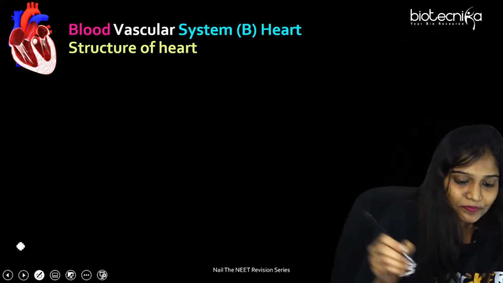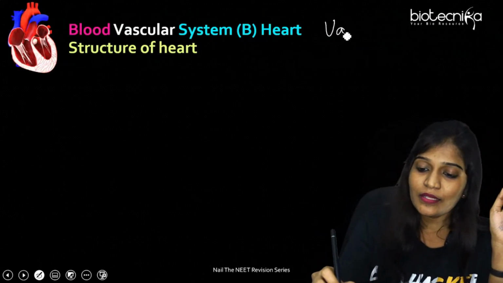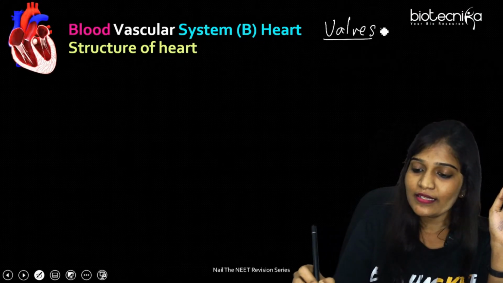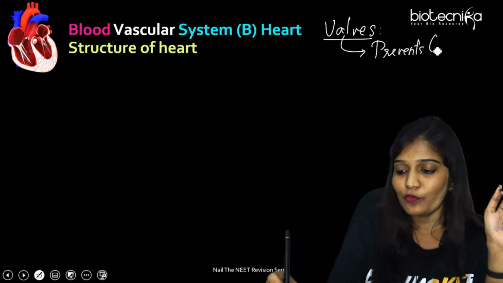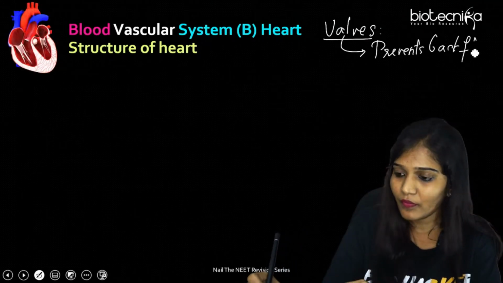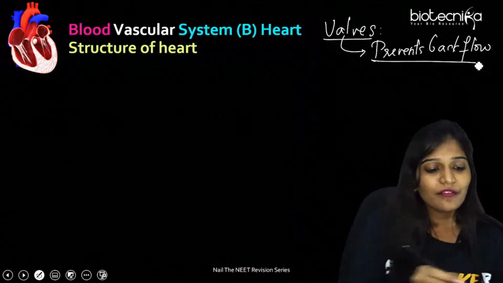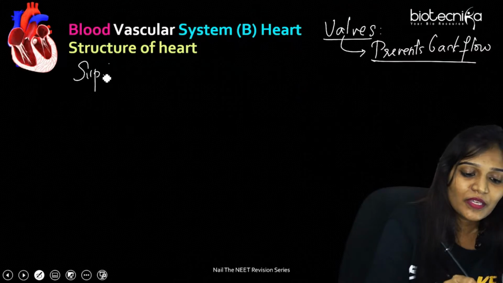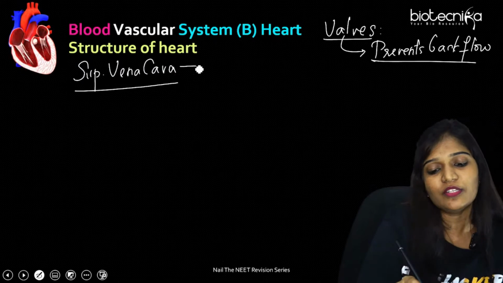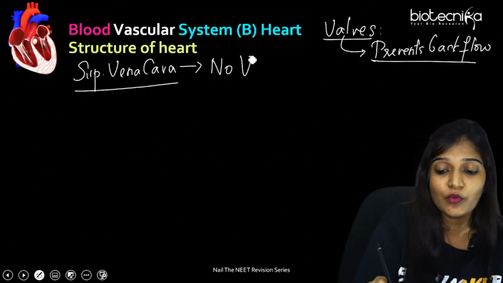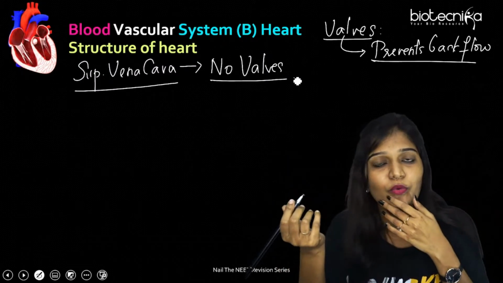Okay, listen. So now the question is, what's the role of a valve? The main role of any valve is preventing the backflow of the blood. It prevents backflow. So let's talk. Do the superior vena cava have valves? They don't have valves. It is a systemic vein. No valves, because they are directed at that angle, so there is no need of any valves.